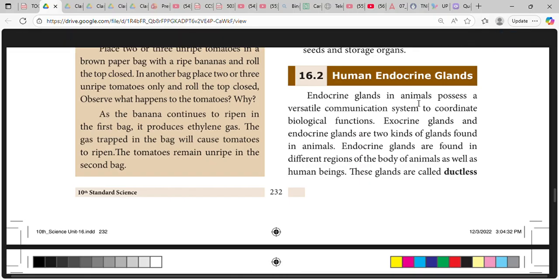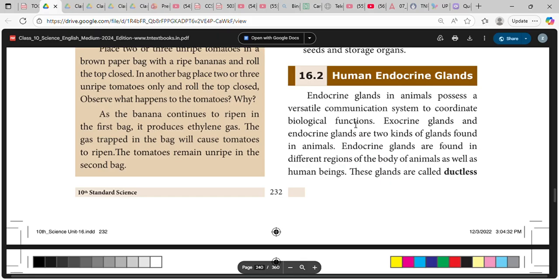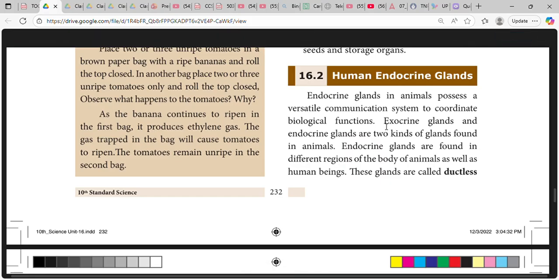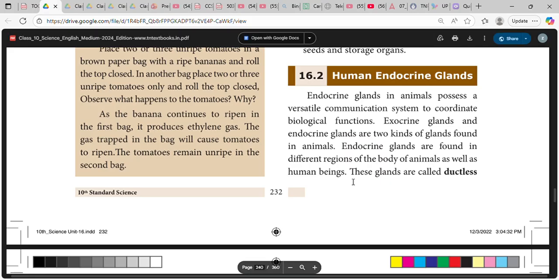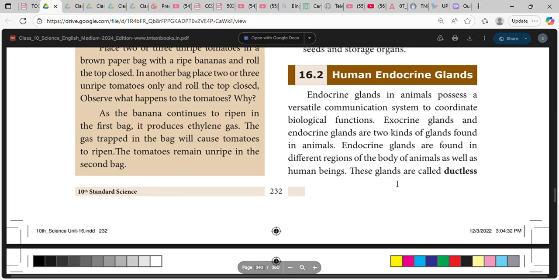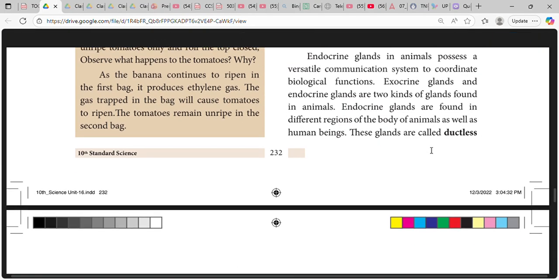Endocrine glands in animals possess a versatile communication system to coordinate biological functions. Exocrine glands and endocrine glands are two kinds of glands found in animals. Endocrine glands are found in different regions of the body of animals as well as human beings. These glands are called ductless glands.